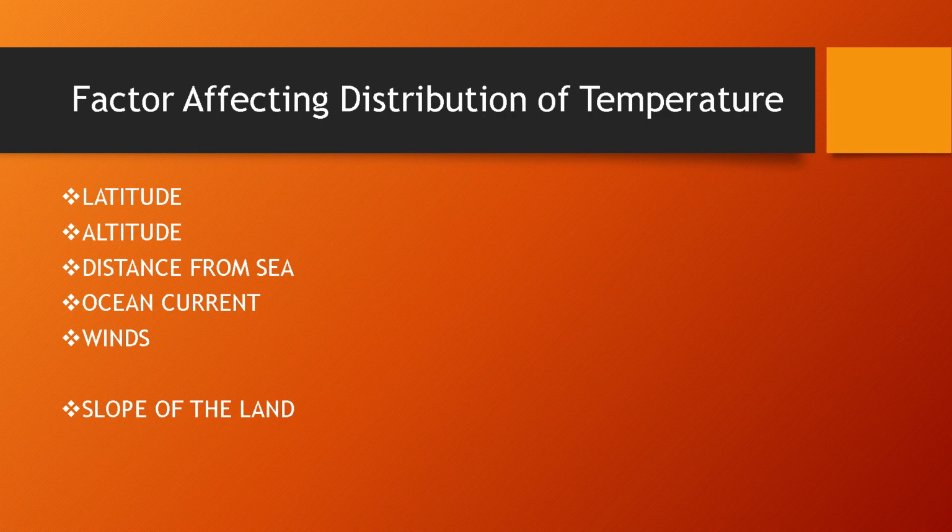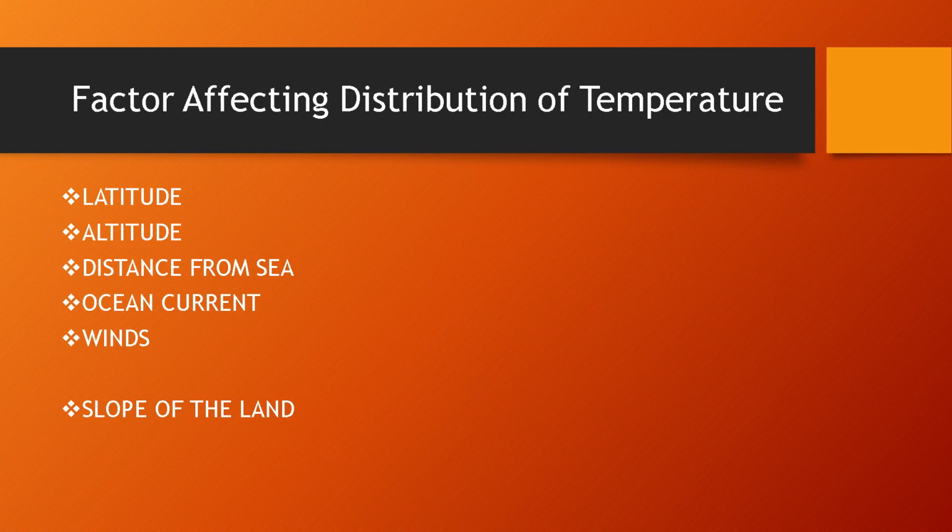Next topic is distance from the sea. The places which lie along the sea coast experience a maritime type of climate, or you can say an oceanic type of climate, an equable climate. There is very little difference between summer and winter temperatures, because at these places land breeze and sea breeze maintain the temperature. So the places which are far away from the sea, like Punjab, Haryana, UP, Rajasthan, experience an extreme type of temperature. That means summers are very hot and winters are very cold.